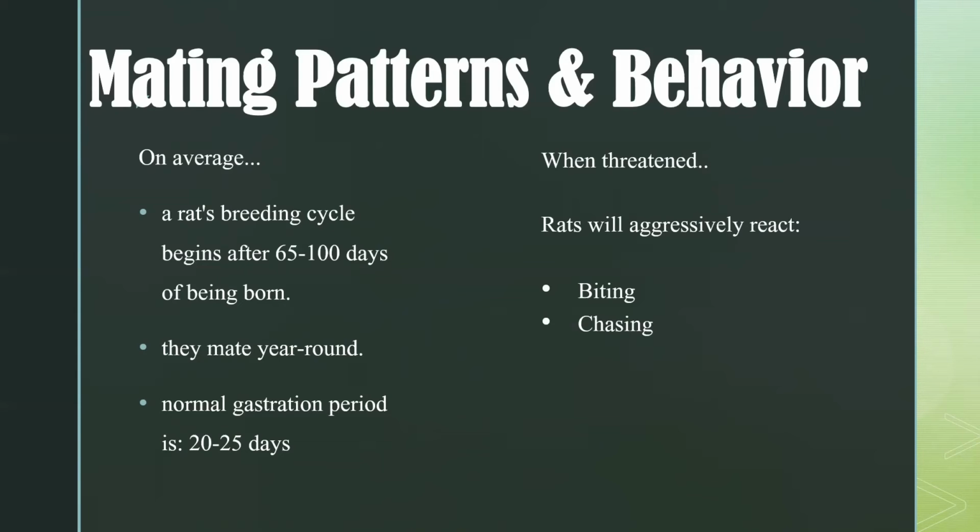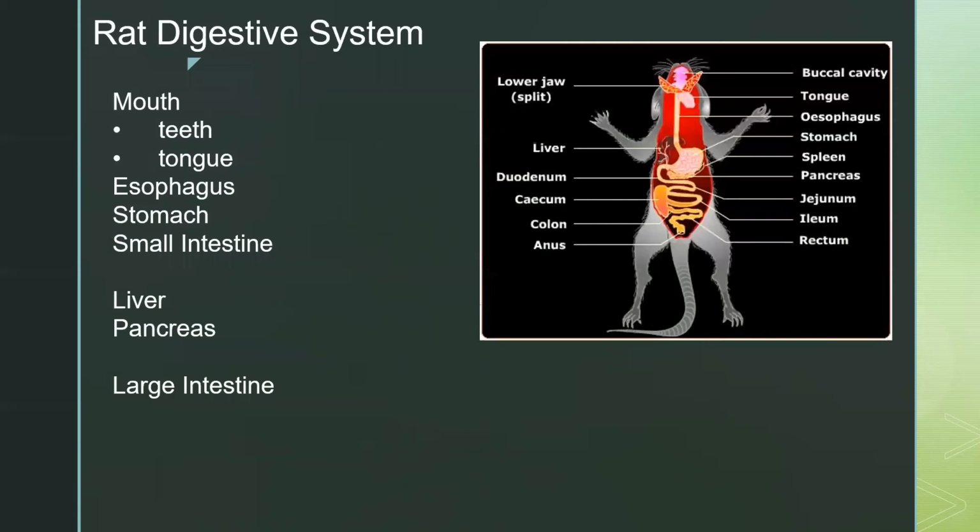Since rats are normally nocturnal, when they are threatened, they will aggressively react by biting the person or the predator, but it can also result in chasing you. So it is true that rats will chase you if you tend to threaten them. And now Rafael will explain the rat's anatomy system.